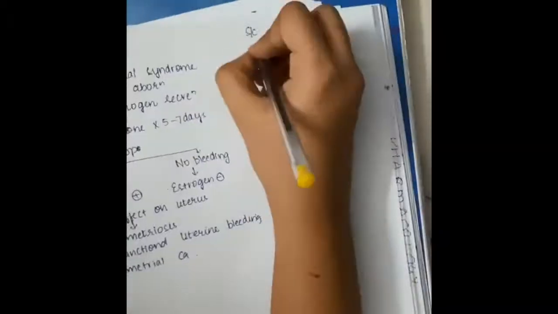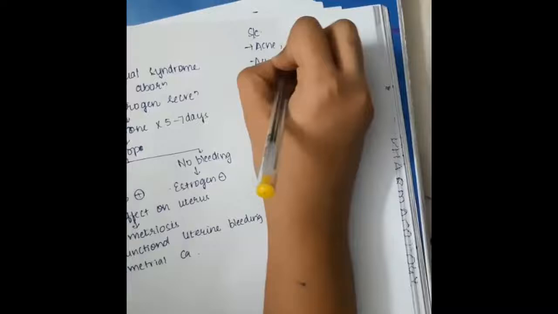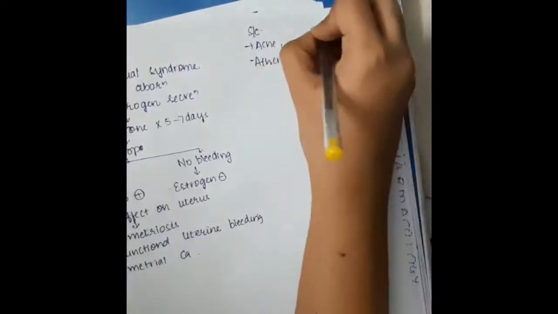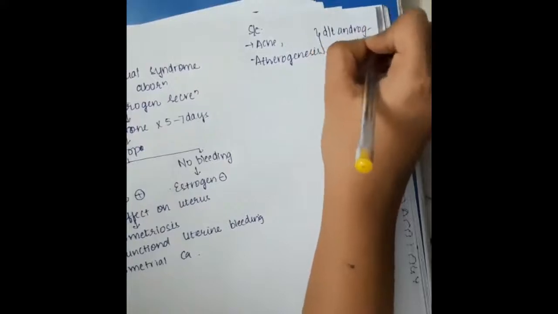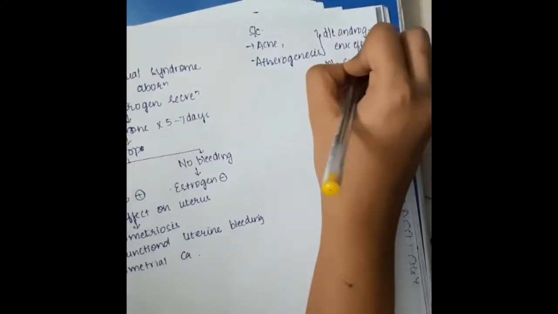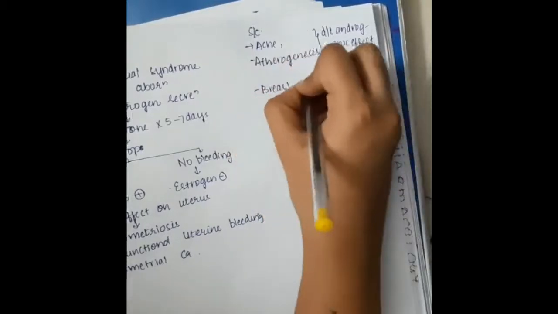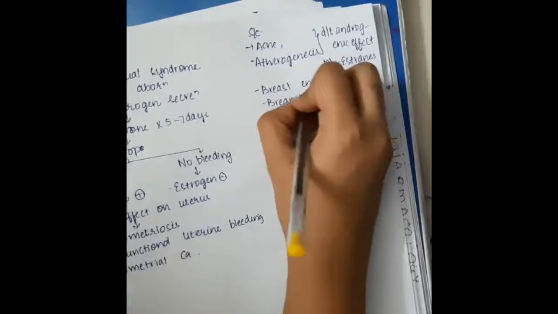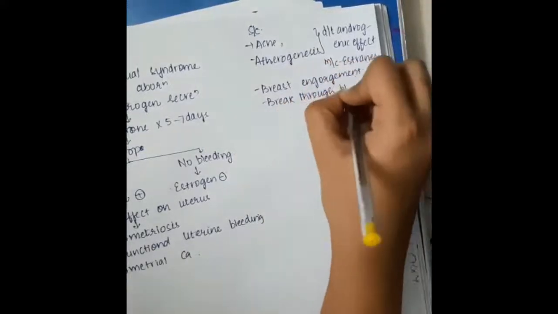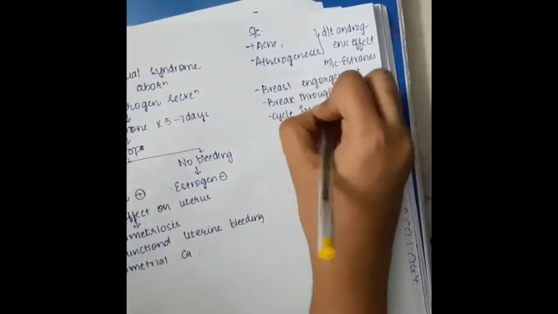Now, what are the side effects of these drugs? Side effects include they can cause acne and atherogenesis. These acne and atherogenesis are due to androgenic effect, most commonly due to estranes. Then breast engorgement can also occur. Breakthrough bleeding commonly occurs. Cycle irregularities can occur.